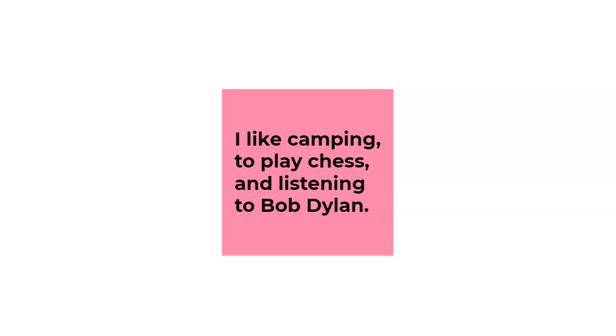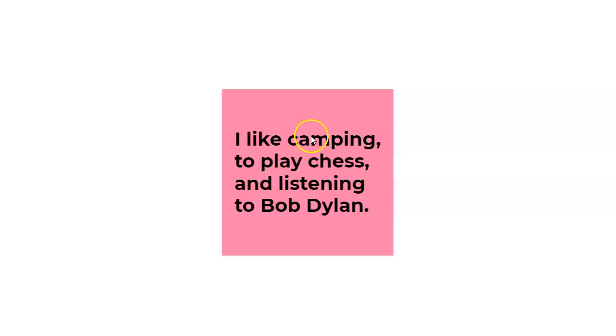What is wrong here? Well, let's think of the sentence like this: I like A, B, and C. So what fills in those blanks? A in this case would be camping. I like A, camping, I like B, to play, and I like C, listening.